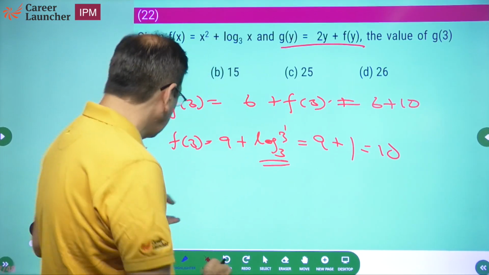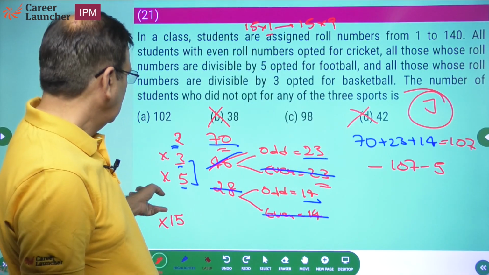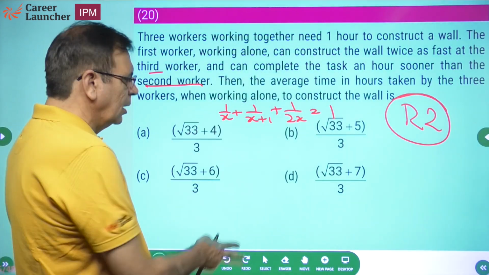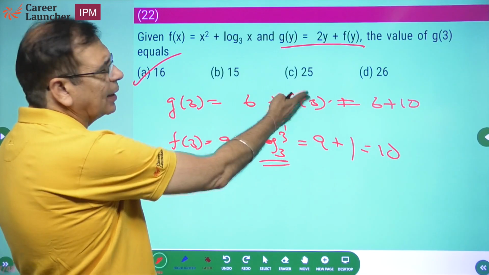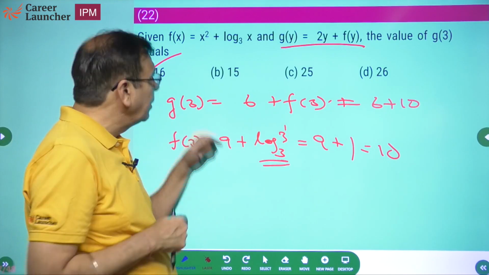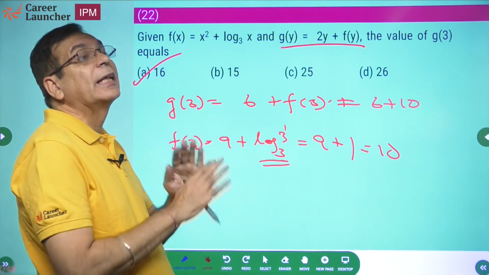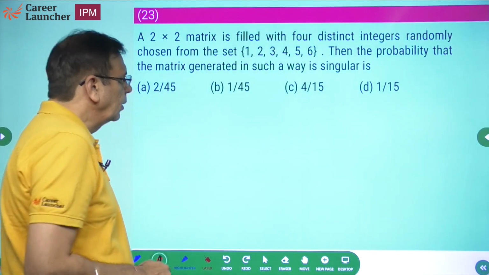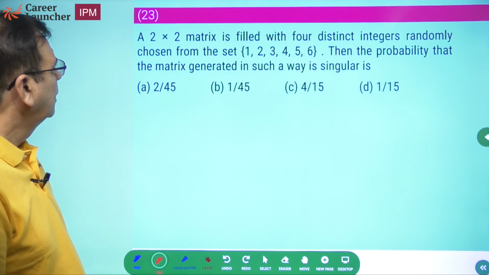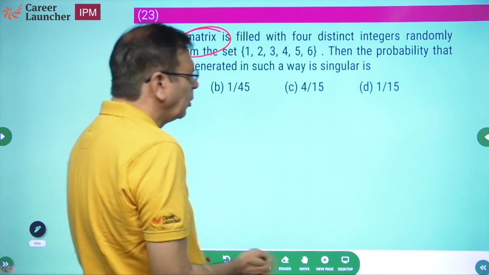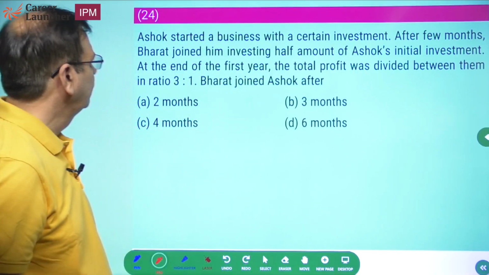ये सवाल नहीं मिस करना है. Again I am going back here. It is okay to leave this question. It is not okay to miss a question like this. उस सवाल के चक्कर में अगर if you miss out on question 22, it is criminal. Okay. Matrix ना छोड़ देते हैं. We will not worry about matrices at all at this point of time.